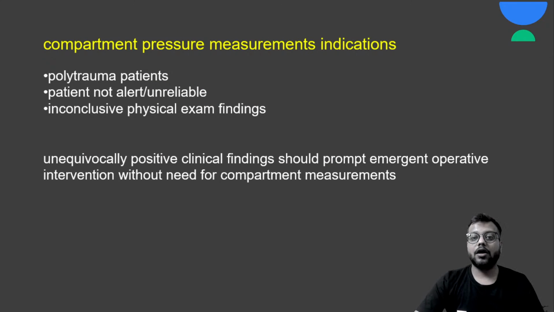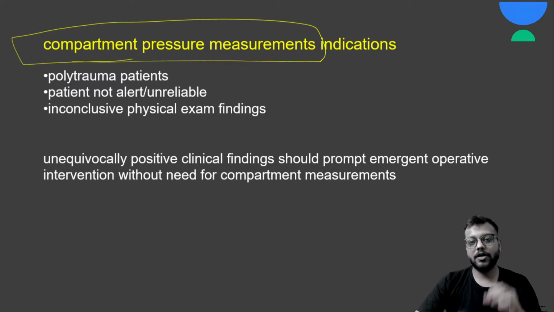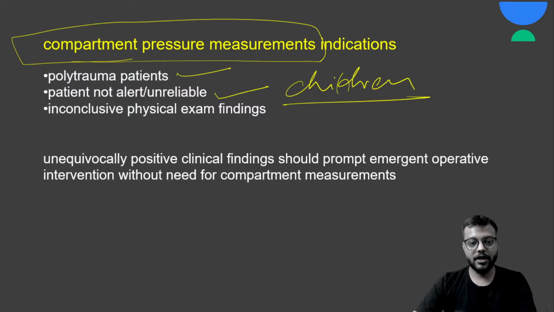Okay, now compartment pressure measurement आप किन केसेस में करते हो? We have already discussed, like in polytrauma and unconscious patient, not alert, unreliable, children. Okay, and if the physical findings are inconclusive.